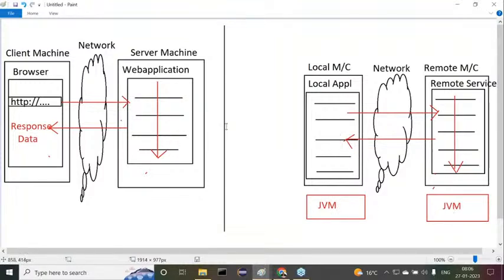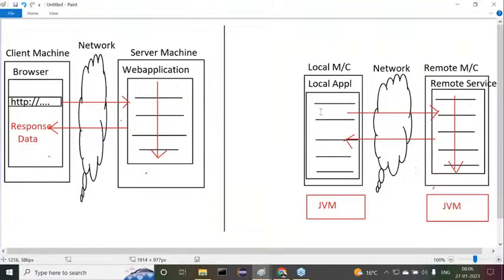Now just compare these two applications. In the case of a web application, the client is the browser. Our entire application is in a single server machine, or not? But in the case of distributed applications, our application logic is available at both the client and server. That means two Java programs parallelly have to be executed. The client program has to submit a request to the server, the remote machine. The remote program has to give some response to the client application. Got my point or not?